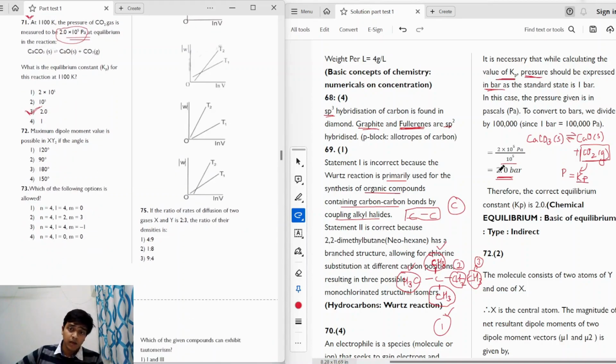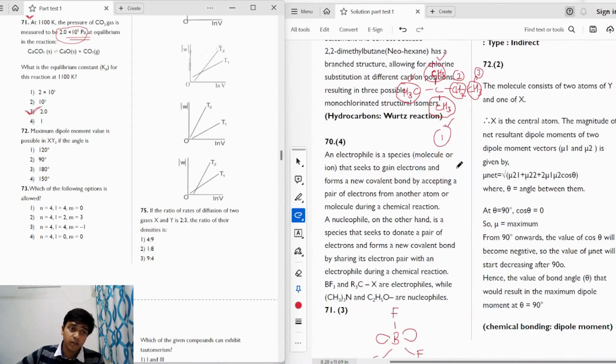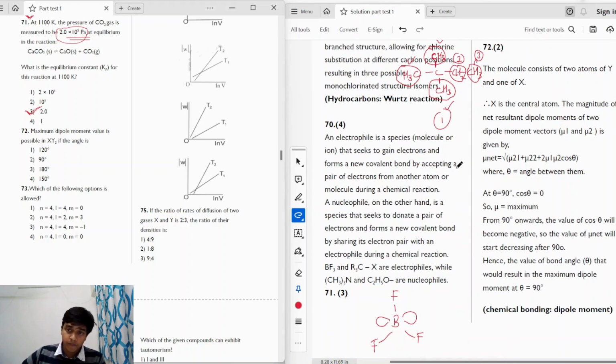The question says, maximum dipole moment value is possible in XY2 if the angle is. Okay, so the formula for dipole moment is given as, for a molecule which has three atoms, right? One central atom X and two atoms Y attached to it. We have XY2. So we have to find out the YXY angle so that the dipole moment is maximum.